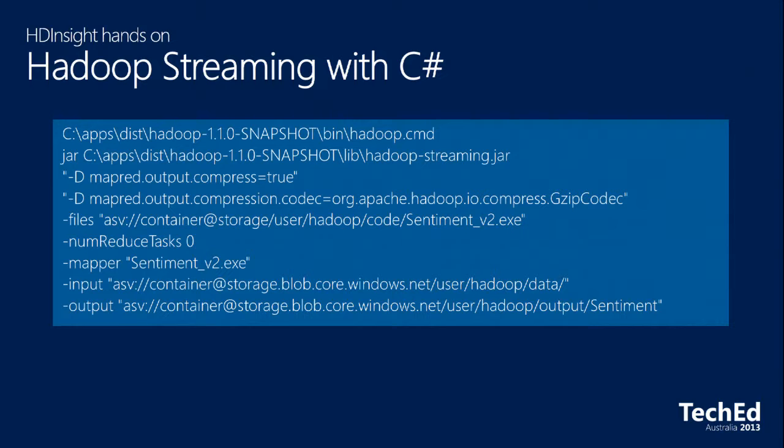I've got a couple of options set here to say I'm going to compress the output, and I'm going to compress it using gzip. I'm also telling it there's a file it needs to reference in the process called sentimentv2.exe, which is my mapper code that I wrote earlier. I'm telling it that it's not going to do any reducing by telling it there are no reduce tasks. I'm telling it the mapper is this code I've provided, sentimentv2.exe. I'm telling it the input path, where on Azure it will find the input data, and on the output, where to write it to, again on Azure. So it's living entirely in Azure world.